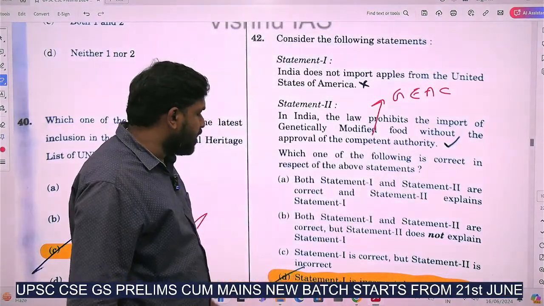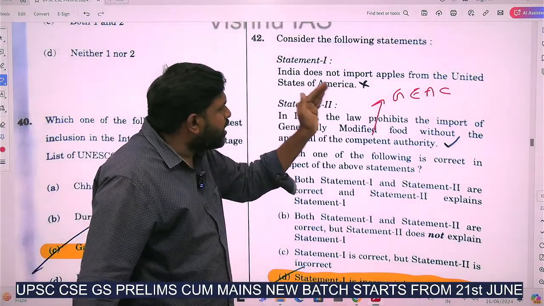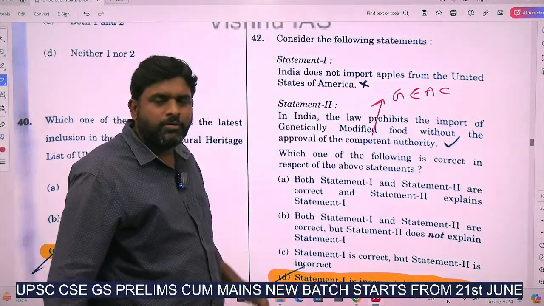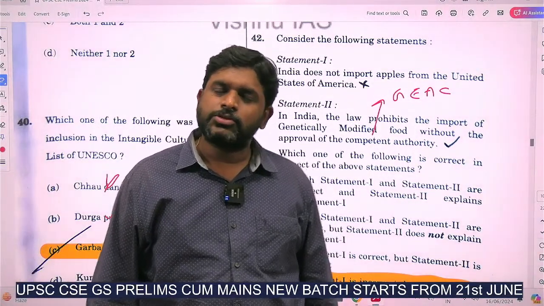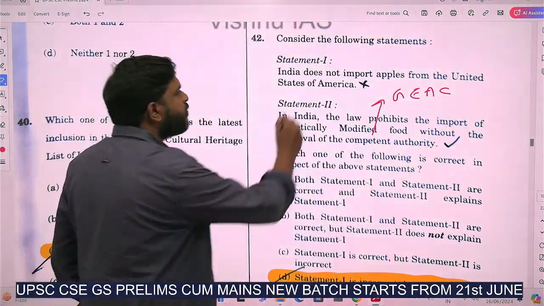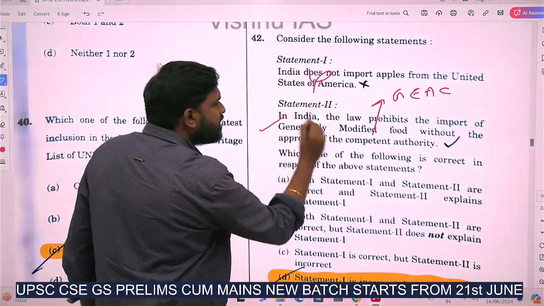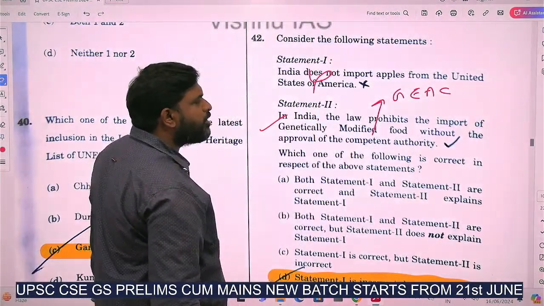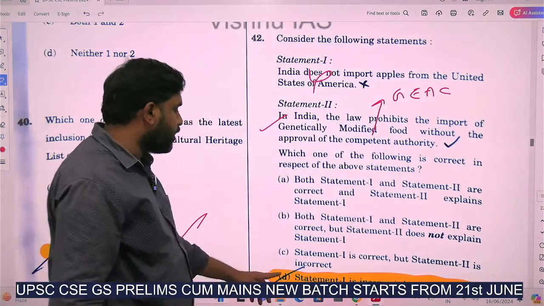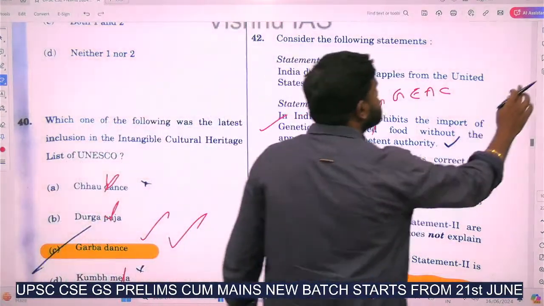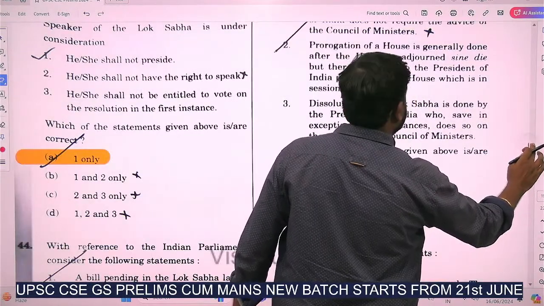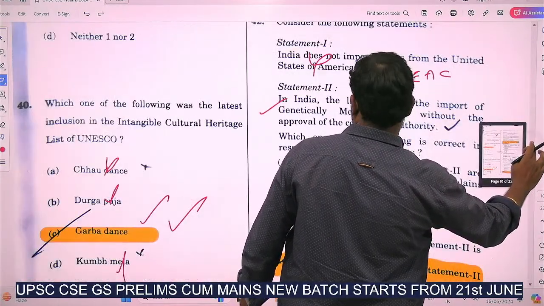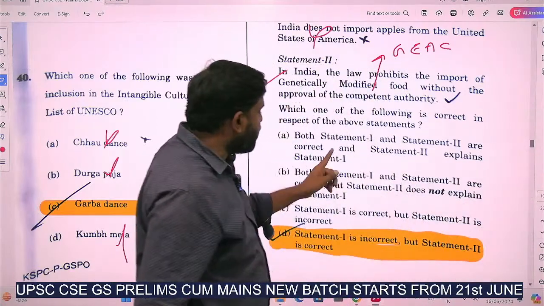So here, India does not import apples from United States? No. We will import from all the countries. So India will import from United States of America. But this is also correct: the law prohibits the import of genetically modified food without the approval of the competent authority. So statement 1 is incorrect, but statement 2 is correct.